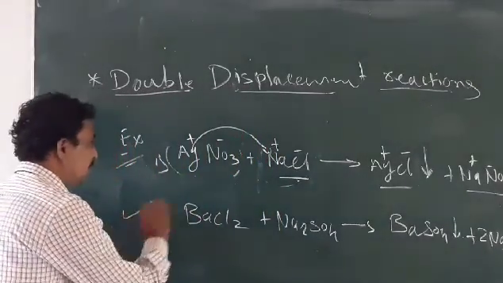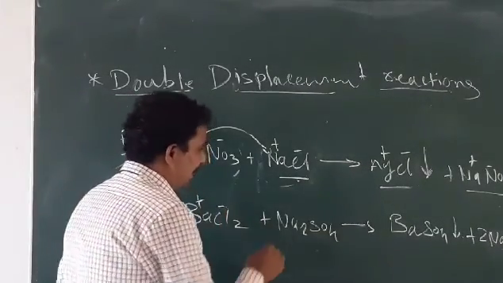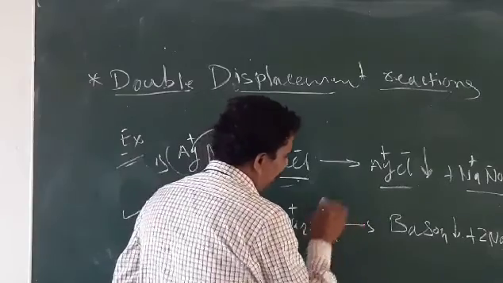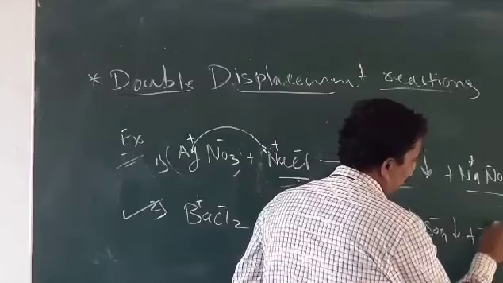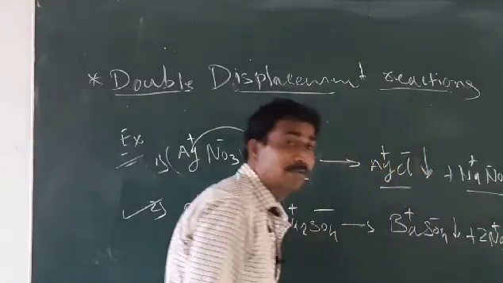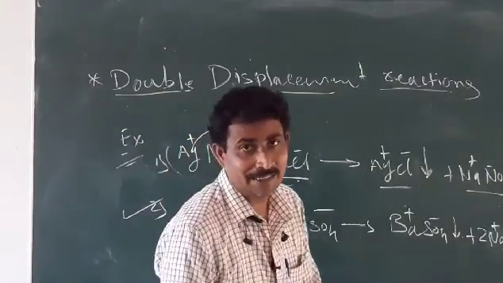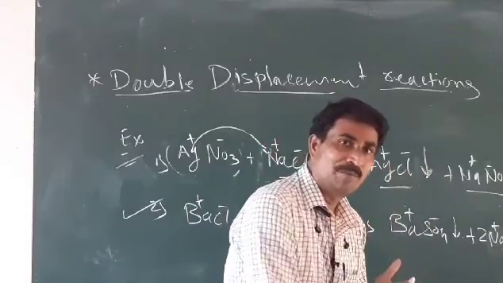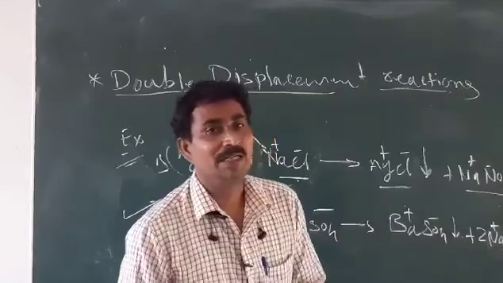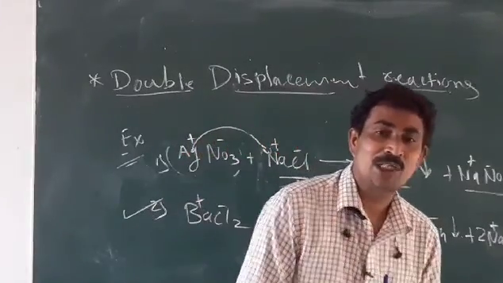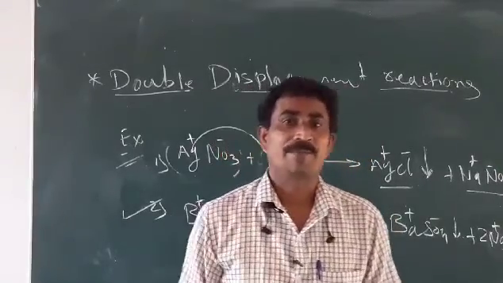Next is BaCl2. Here Ba is positive and Cl is negative. In Na2SO4, Na is positive and SO4 is negative. Here also we have positive and negative ions. In a double displacement reaction, the ions exchange. Ions exchanging between the groups is what we call a double displacement reaction. Then afterwards, we are going to know about the neutralization reaction.